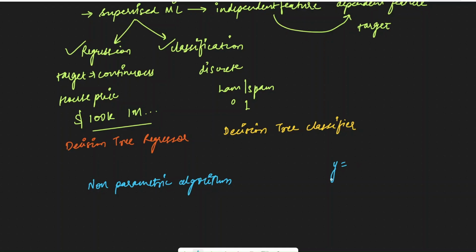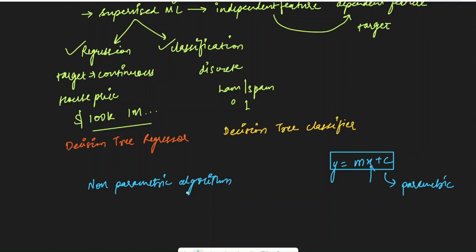In that we say that the target variable y is equal to mx plus c, where x is the input. So we are assuming that this is the relationship. Our model is y equals mx plus c, and this model is fully described by a fixed number of parameters. So these are called parametric algorithms. Whereas in a non-parametric algorithm, we don't have any such relationship or model definition. We are not assuming any specific form.